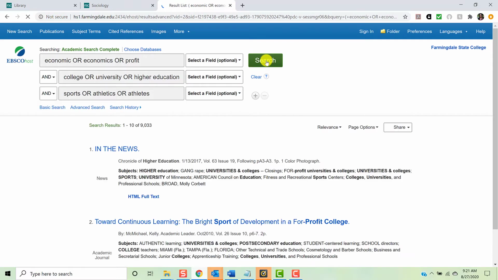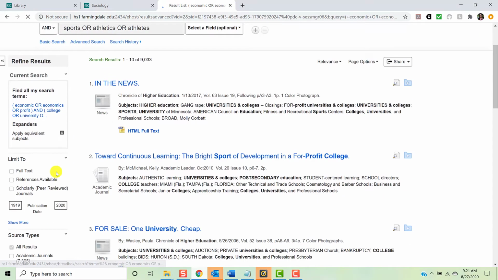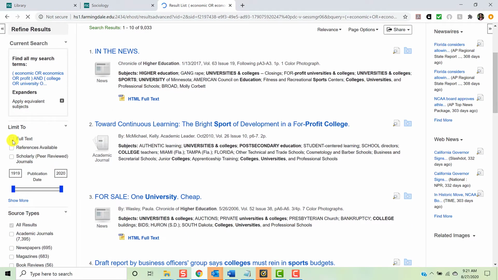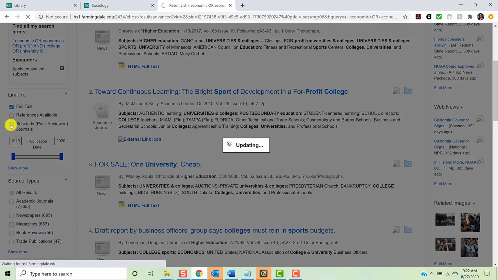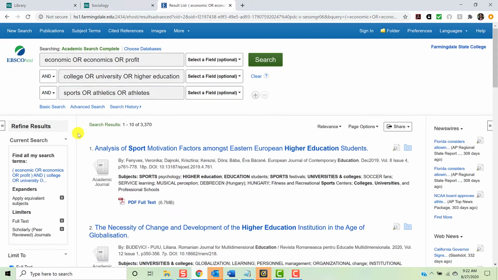Under Limit To, we'll limit to full text. It's important to remember that the library does not subscribe to everything that might be part of a given database. So this filter will ensure that you're getting only those results to which the library can provide access. Next, you'll click Scholarly Peer-Reviewed Journals. This will ensure that the articles returned in your search are from peer-reviewed journals.